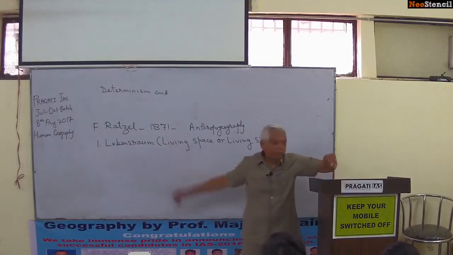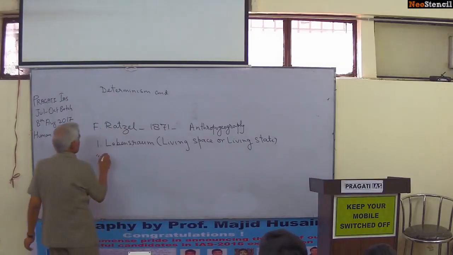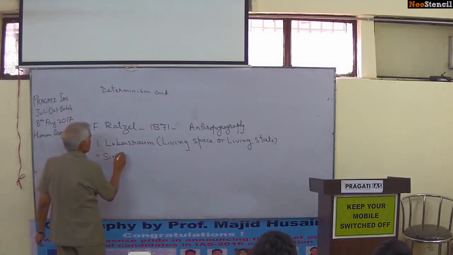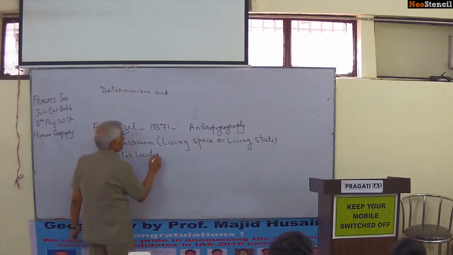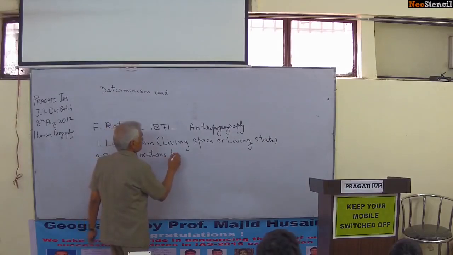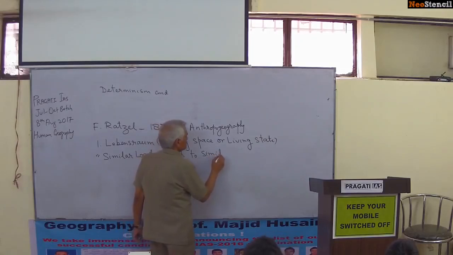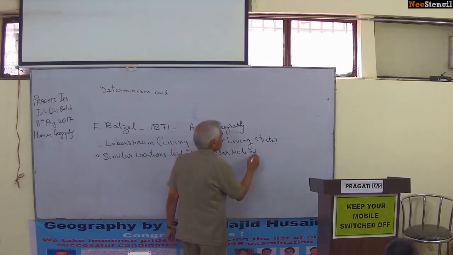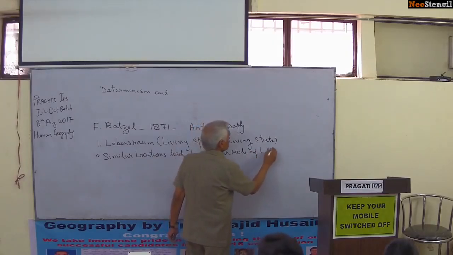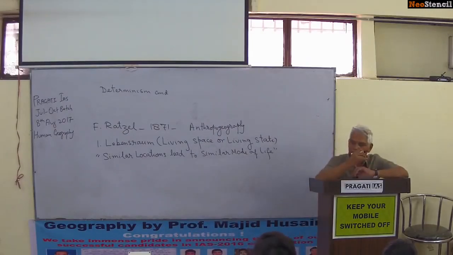The second thing Ratzel said, similar locations lead to similar mode of life. This is also a very important phrase in his book, Anthropogeography.